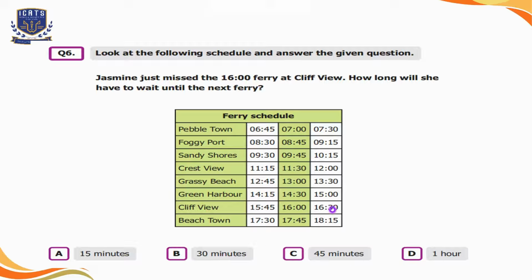So here, if we look at the ferry schedule for Cliffview, it leaves at 15:45, 16, and 16:30. As Jasmine has missed the ferry at 16, she can take another ferry after 30 minutes at 16:30. So we will select option B here. She will have to wait for 30 minutes.